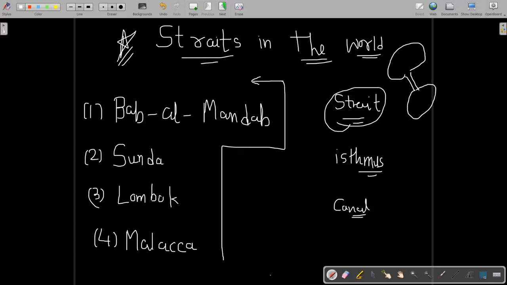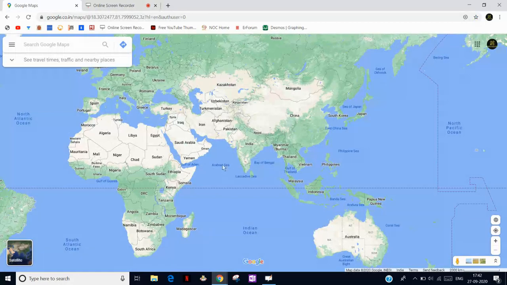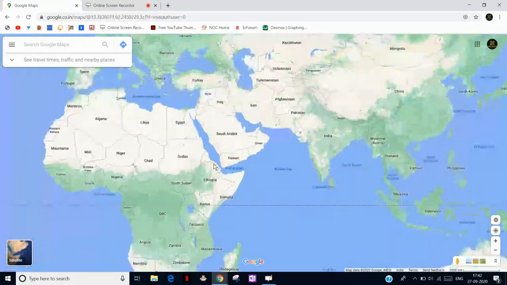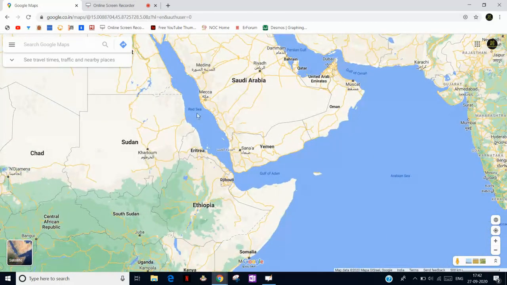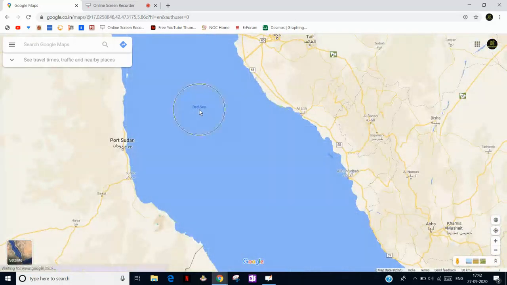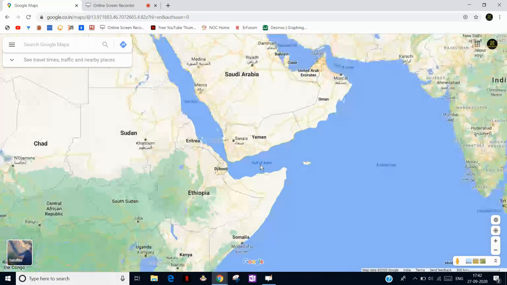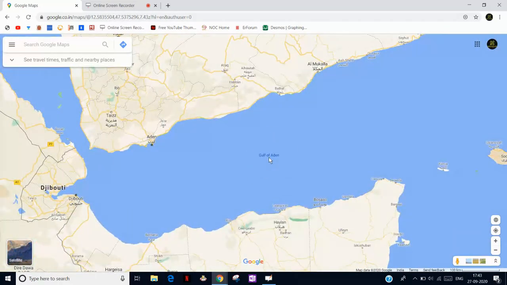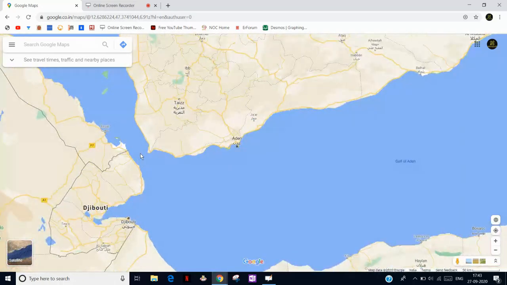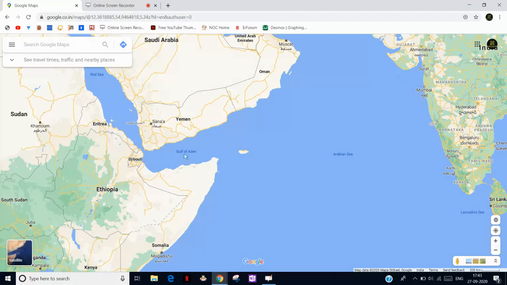If you are confused, I'm going to show you here in Google Maps. As you can see, this is the Red Sea, where my cursor is, and this is the Gulf of Aden near the Horn of Africa. This is a very narrow strip, as you can see here. It connects two seas, the Red Sea and the Gulf of Aden.